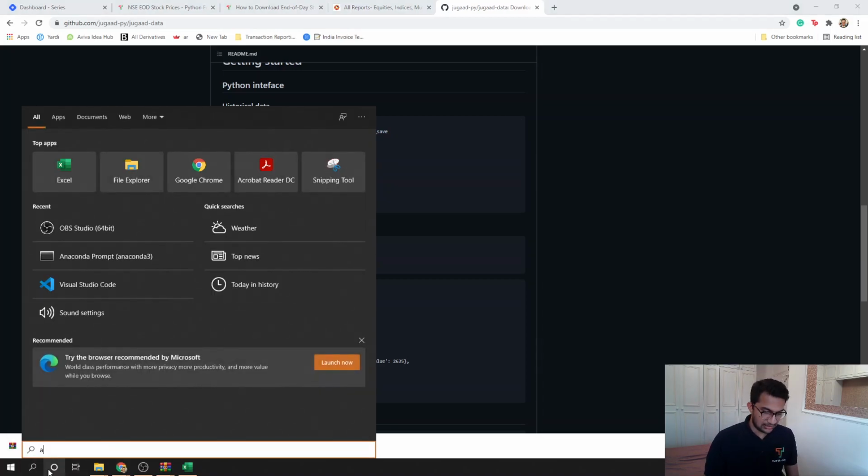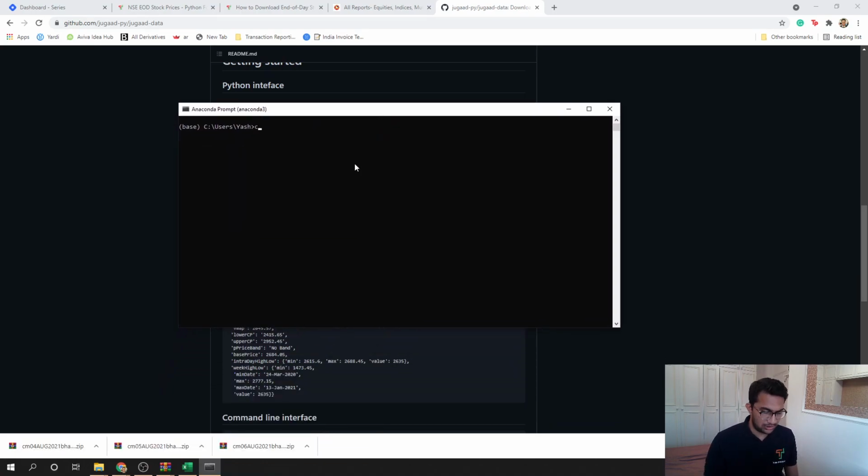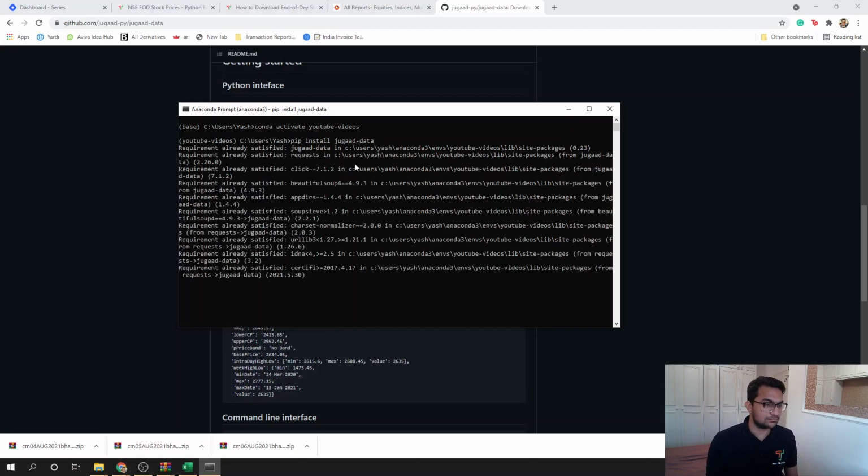So let's see this in action. I'll just open up my Anaconda prompt, activate my virtual environment, YouTube videos, and I'll install Jugaad Data first because I might not have it. I might have it, I don't know. Okay, so I already have it, and I'll do the development in Jupyter Notebook.